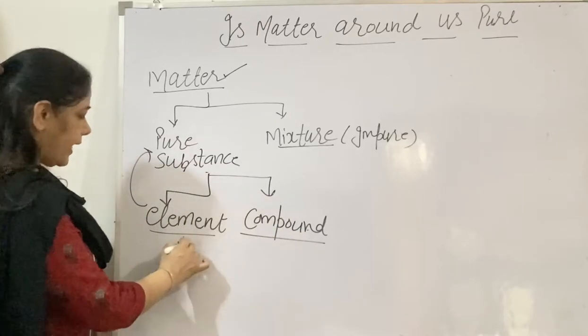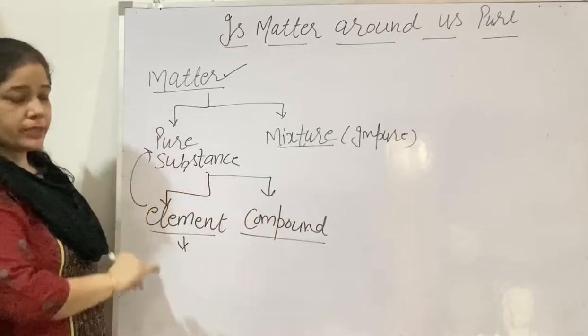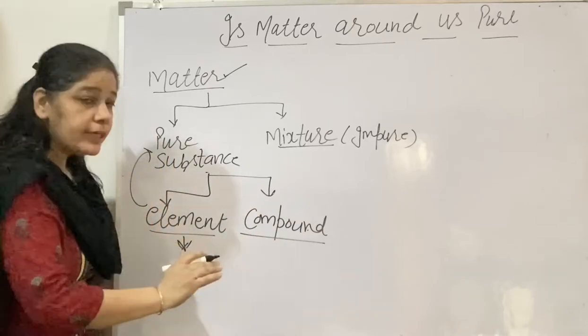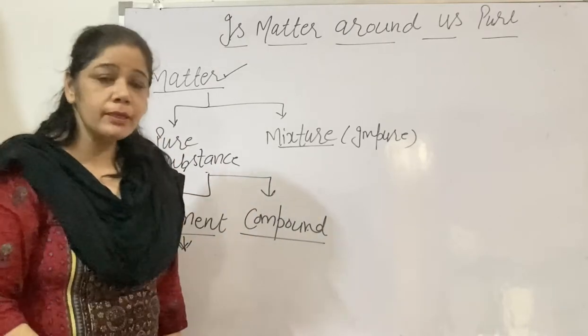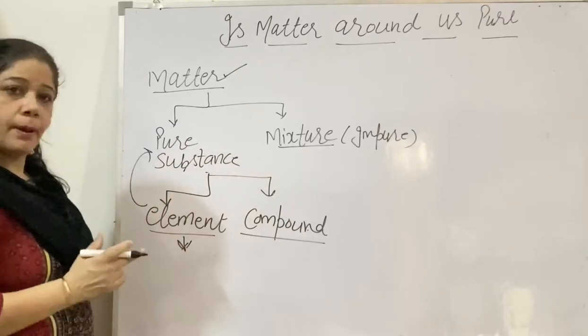Now what is an element? An element is a kind of pure substance that cannot be divided into simpler substances by any physical or chemical method.